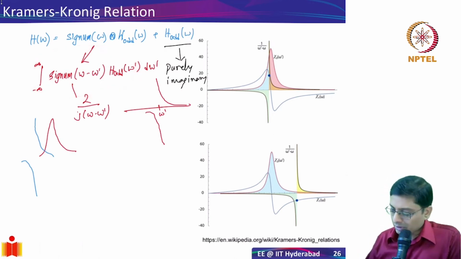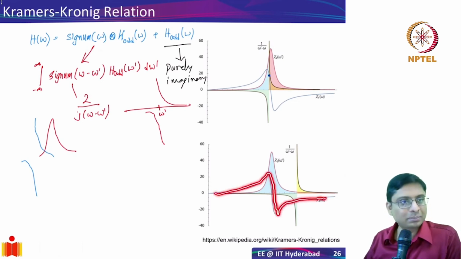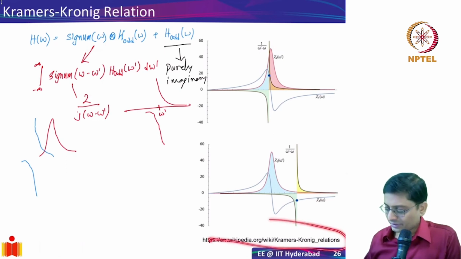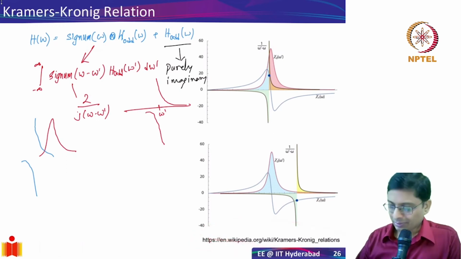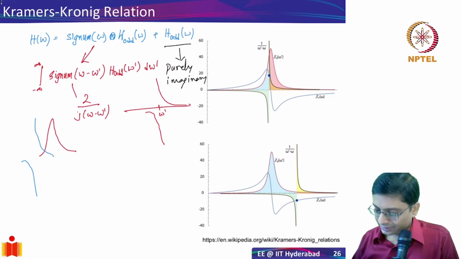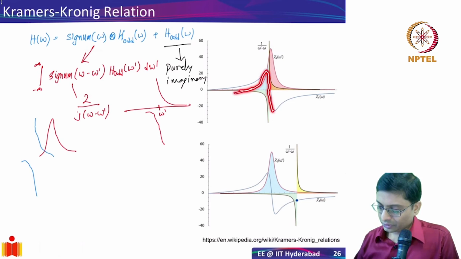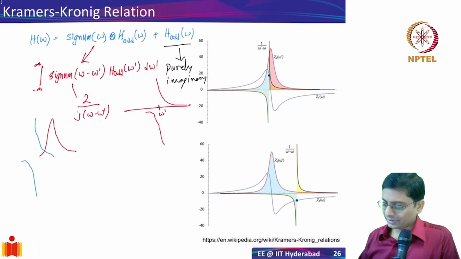The real part is going to be of this form, where it peaks, comes down and goes back up. There's a very nice GIF you'll see in this web page. You can go and take a look. But essentially, that's what I'm conveying here. As I move my signum in the frequency domain, initially my area under the curve increases, then it starts reducing, then it goes into the negative territory and then goes back up. You'll clearly see this in this animation.